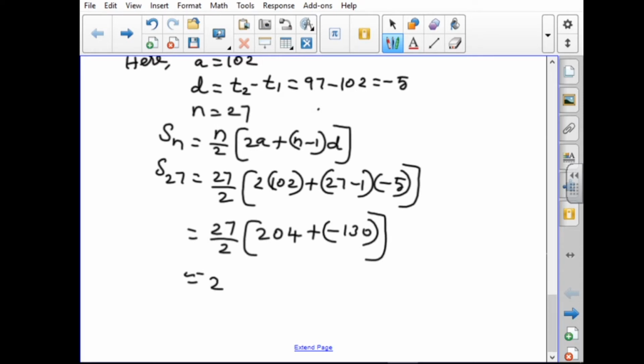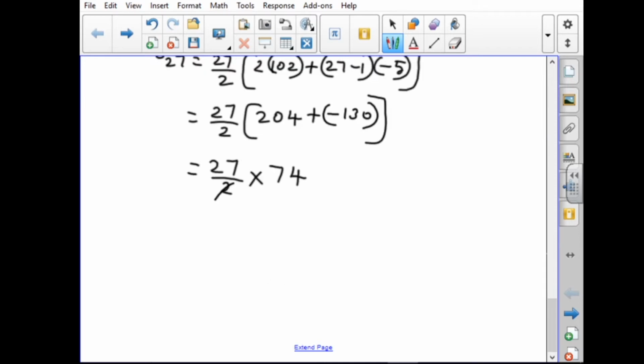That gives 27 by 2 into 74, which simplifies to 27 into 37, which is 999. Therefore S27 equal to 999.